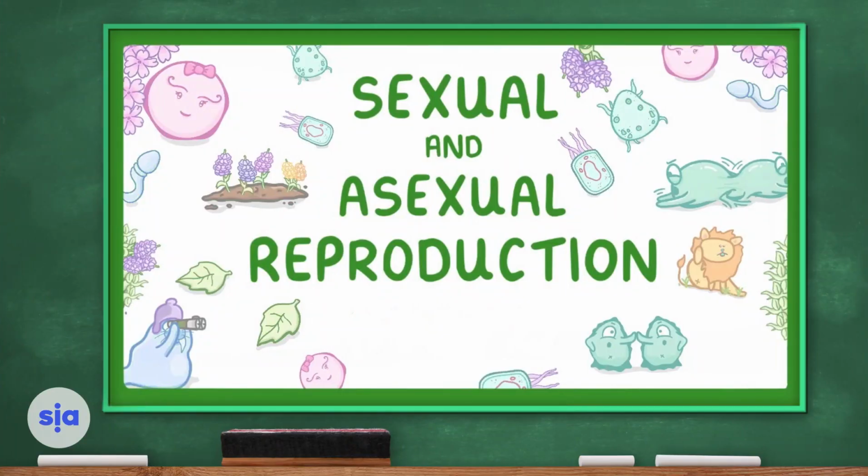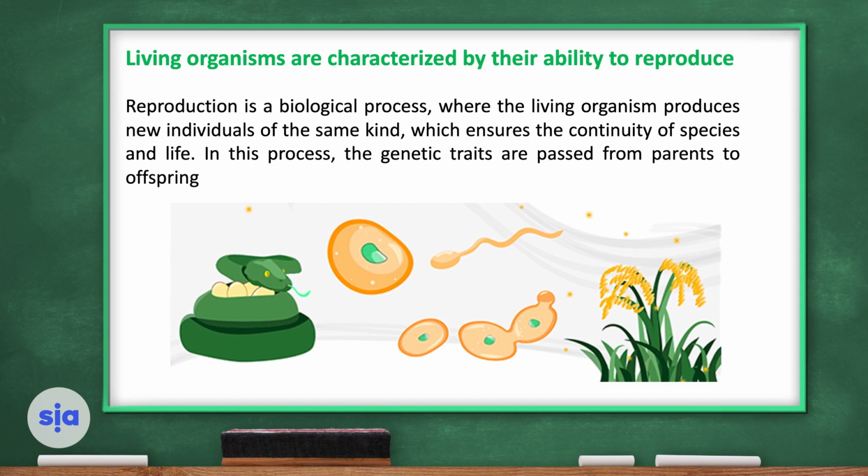Today we are going to discuss asexual reproduction. Now let's talk about sexual and asexual reproduction. Living organisms are characterized by their ability to reproduce. They reproduce to produce new individuals of the same kind, which ensures the continuity of species and life on Earth. In this process, the genetic traits are passed from parents to offspring.